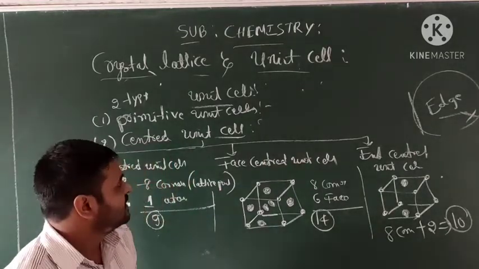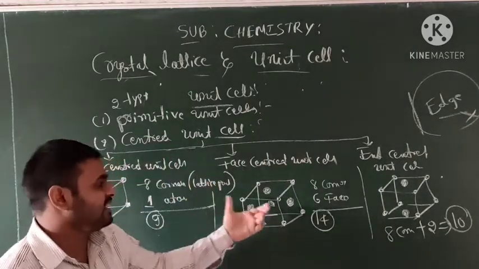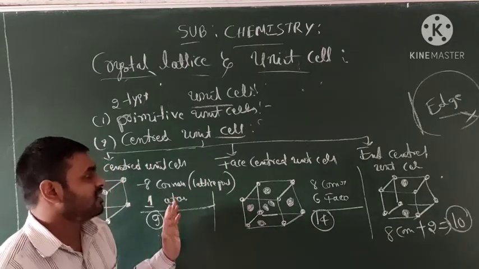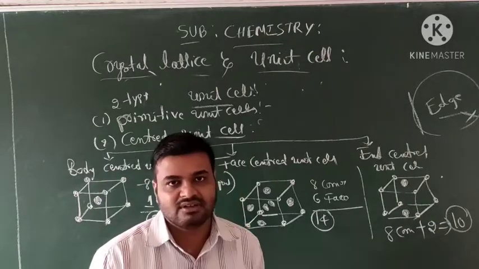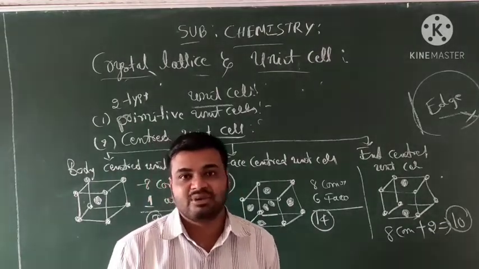Okay students, this is about the centered unit cell types. Just remember these terms very carefully. And in the next class we will discuss Bravais lattices, 7 important systems.